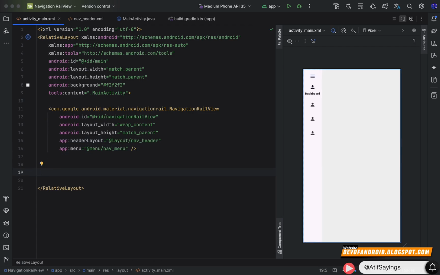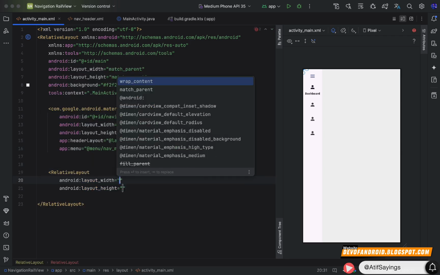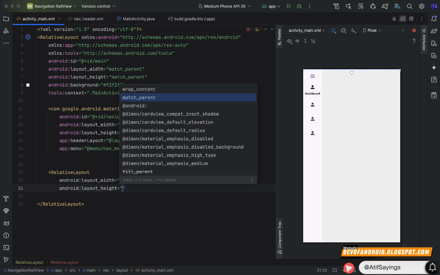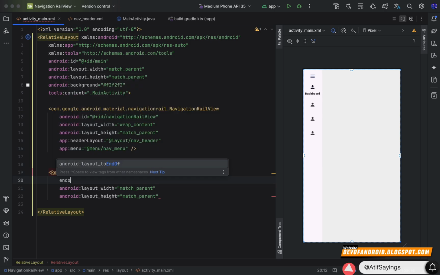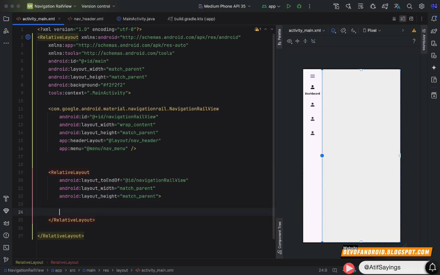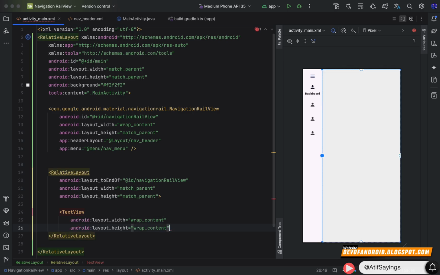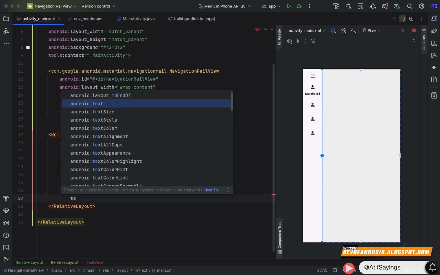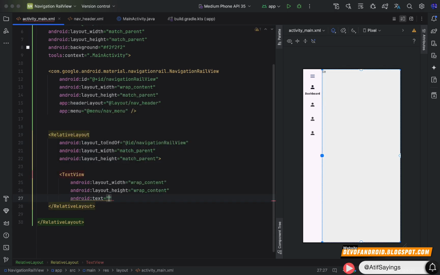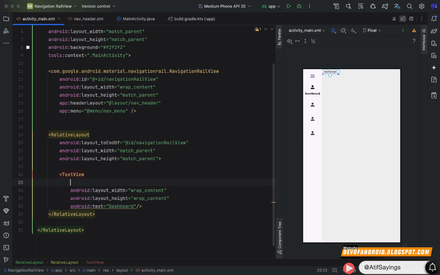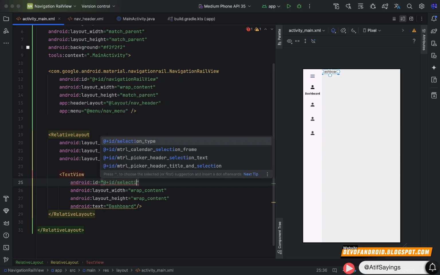Okay, now we will create a relative layout with width match parent and height match parent. We need to place this relative layout to the end of our navigation rail view using the property layout to end of. Now inside this relative layout, I am going to create a text view with width and height wrap content. Now we will set the initial text to this text view, that will be dashboard.